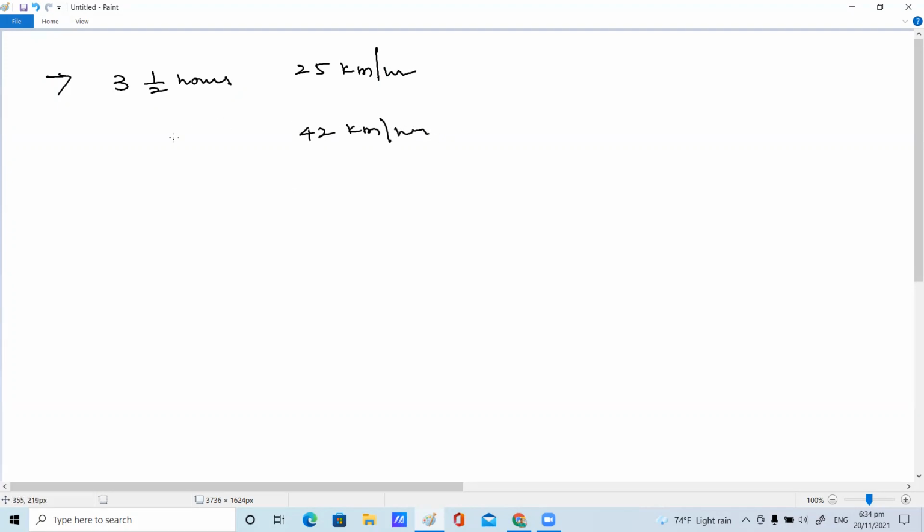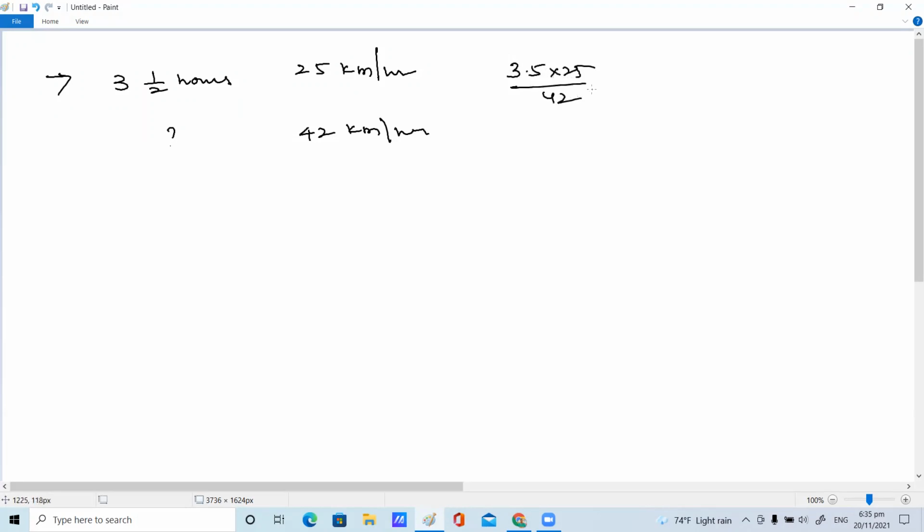So how are you supposed to find it out here? A car travels 3.5 hours at an average speed of 25 kilometers per hour. How long will it take to cover the same distance at the speed of 42 kilometers per hour? 25 upon 42. Very good. 3.5 into 25 upon 42.